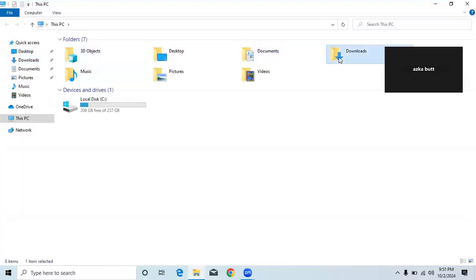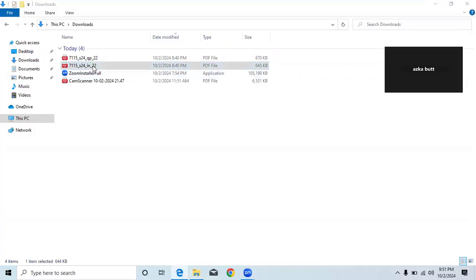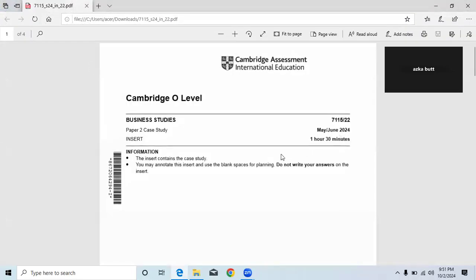Today I am going to solve the O Levels IGCSE Business Studies paper, and this is your latest paper. As you can see, this is June 2024, and we have 1 hour 30 minutes to solve.